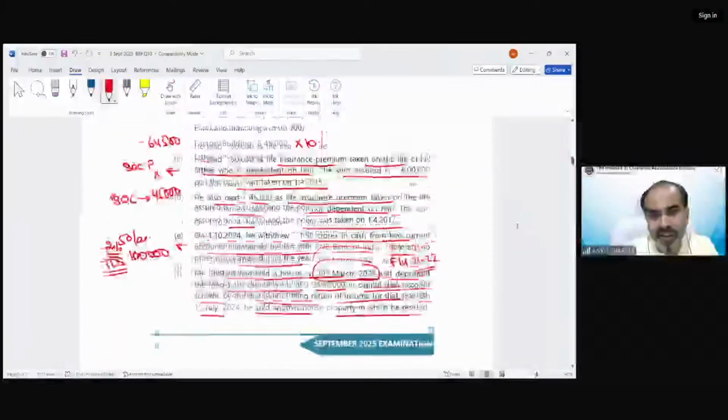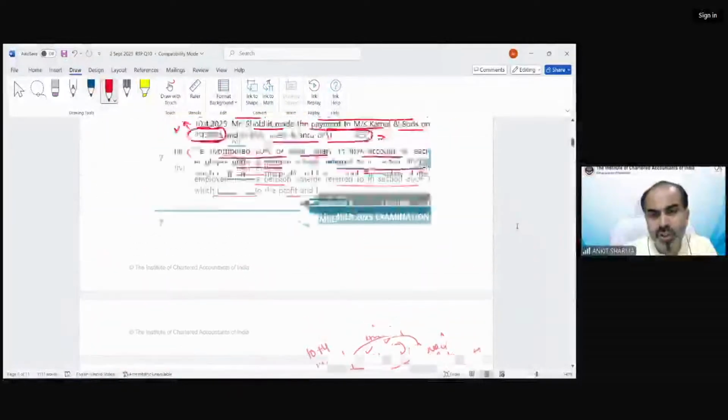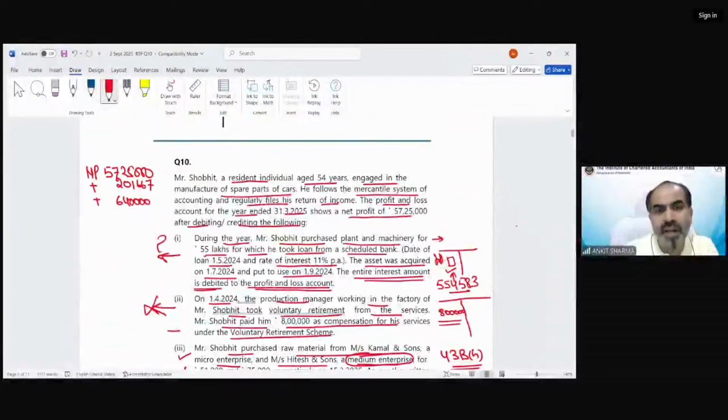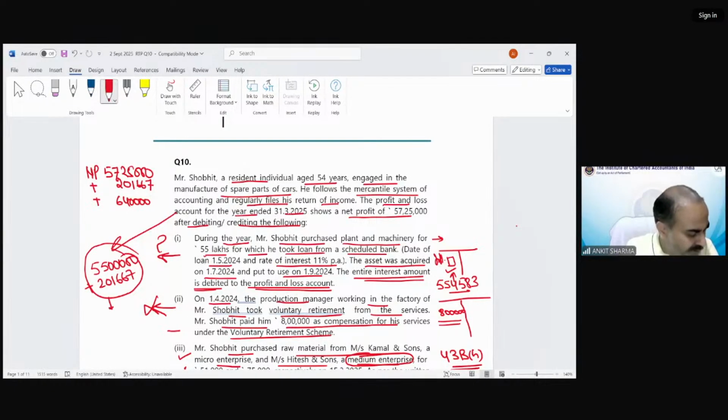Now there is only one thing left. We did not charge the depreciation regarding the first point. In the first point, the 55 lakh machine we have purchased, we need to capitalize at 201667 value. And on this value, we need to charge the depreciation at the rate of 15%. That would be 855,250.